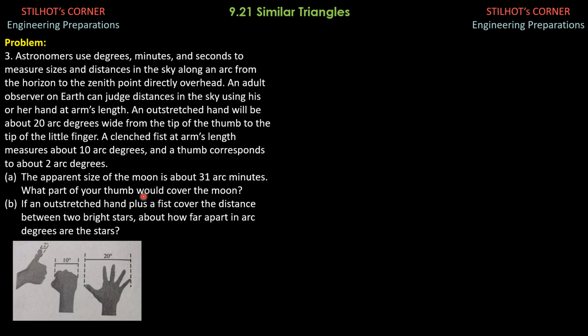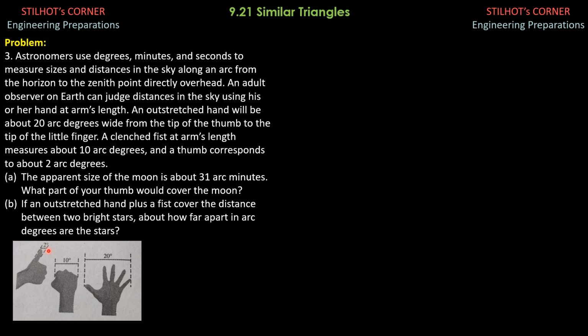What part of your thumb would cover the moon? So for part A, remember that the thumb is approximately 2 arc degrees, and the size of the moon is about 31 arc minutes. So we obtain the ratio of 31 arc minutes to the width of the thumb, which is about 2 degrees.